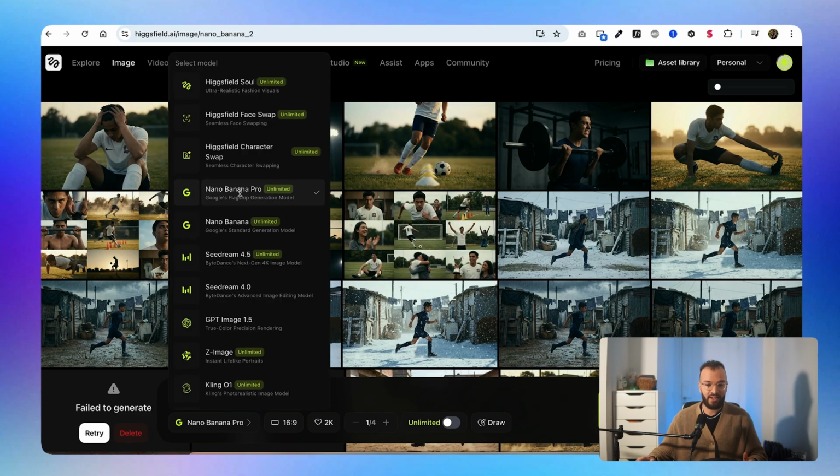Alright, so now that I had the music and the story, I needed the characters. And as you know, character consistency is a big issue with AI, so this was the big challenge of this project. Because I needed the kid and the mom to look the same in every scene. And throughout the video, they're getting older, so they need to look the same, but with 5 to 10 years more. So to do that, I used Nano Banana Pro, as you can see here, on the website called Higgsfield.ai, because as you can see here, you have unlimited generation with it, so it was perfect for me.